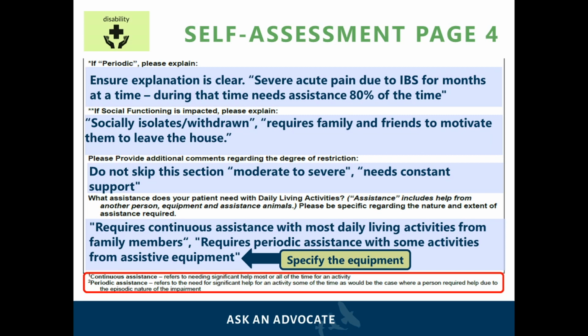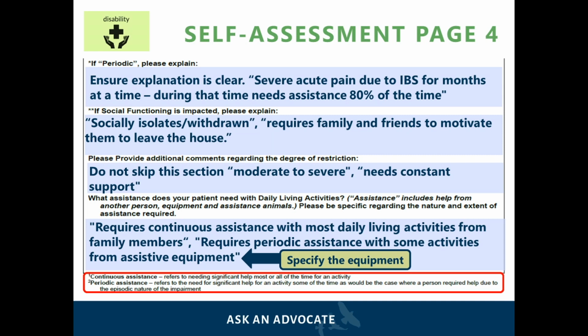As mentioned on the previous slide, if periodic is checked off, they should clearly explain how often they experience the symptoms. For example, severe acute pain due to IBS for months at a time, and during that time needs assistance 80% of that time. If any social functioning is impacted, it could be explained in the following question. For example, applicant socially isolates and is withdrawn or requires family and friends to motivate them to leave the house.